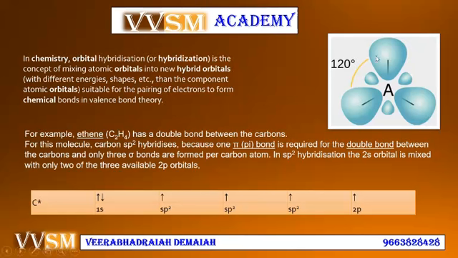Here you see this important formation of chemical bond, that is sp2 hybridization. The angle between the bonds is 120 degrees. In sp2 hybridization, the 2s orbital is mixed with only 2 of the 3 available 2p orbitals. This is the important concept. One pi bond is required for the double bond between the carbons, and only 3 sigma bonds are formed per carbon atom.